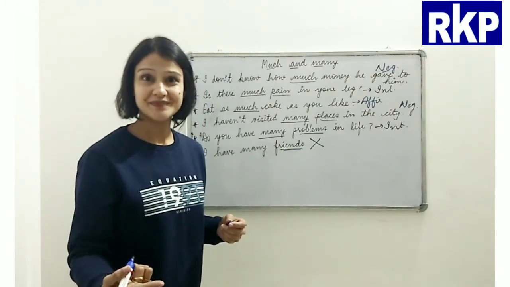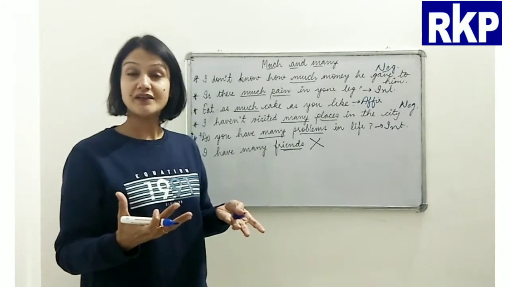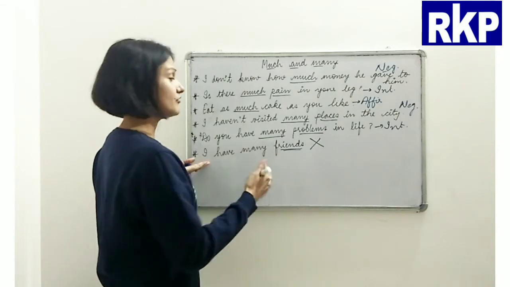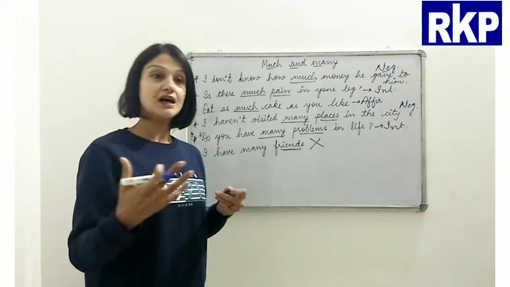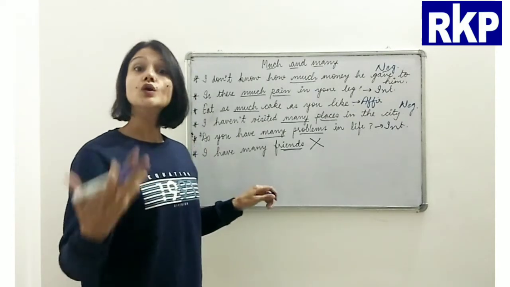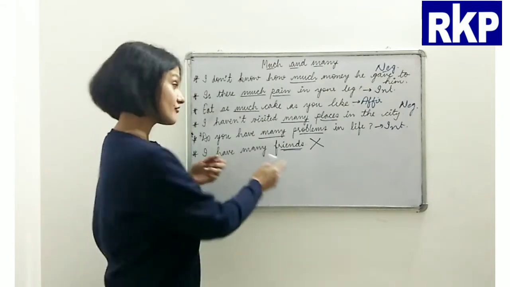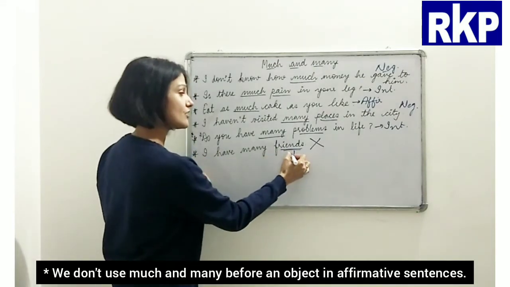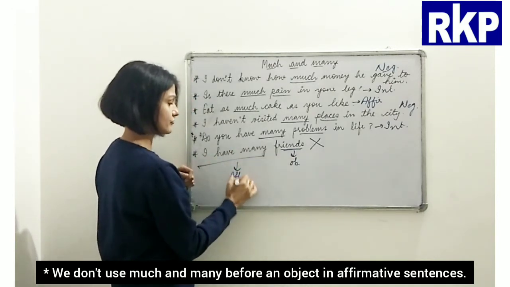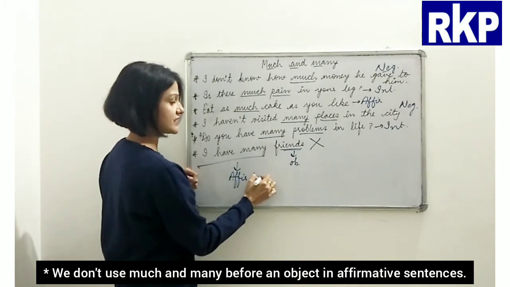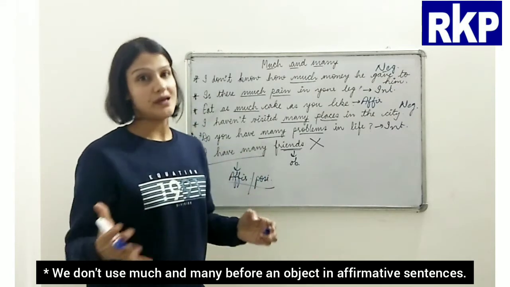Is that clear? Okay, object is what? The receiver of the action. And we get the answer for the object by asking the question what or whom. All right, so I have many friends. I have what? Friends, right? So this is our object, and this is an affirmative or positive sentence. So what is the rule here?